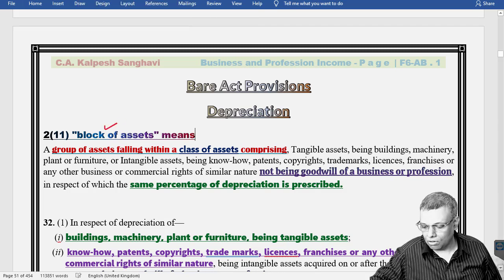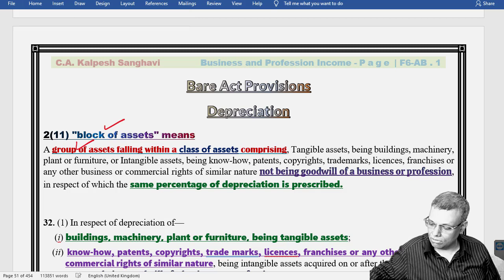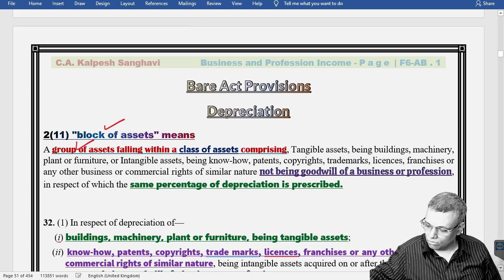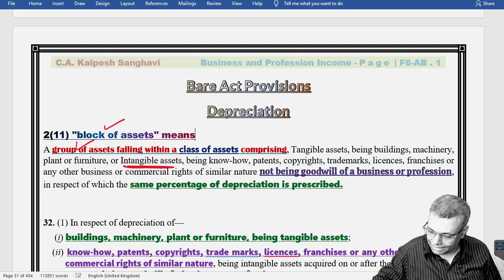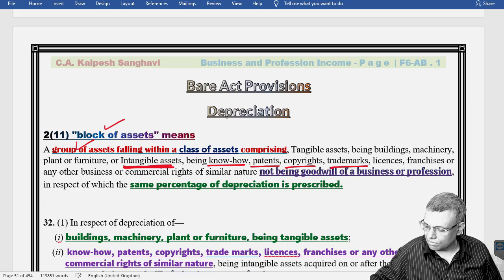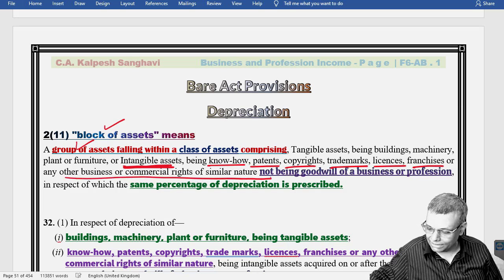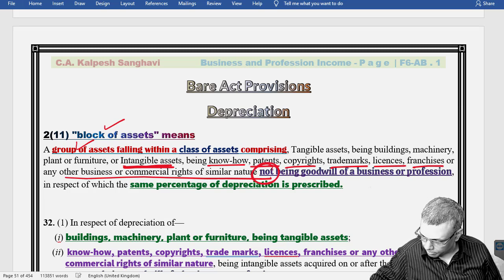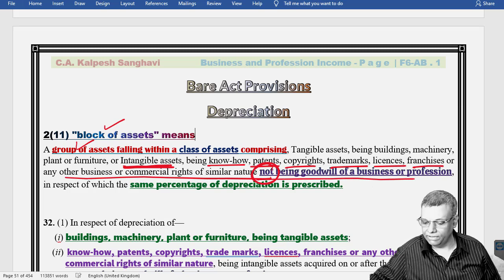Now, some of the small things. A block of asset is a group of assets, which I have already explained to you. It will also include intangible assets, being know-how, patents, copyright, trademark, license, franchise, etc., or any other business or commercial rights similar in nature, not being a goodwill of the business or profession. So goodwill of the business and profession has been excluded.